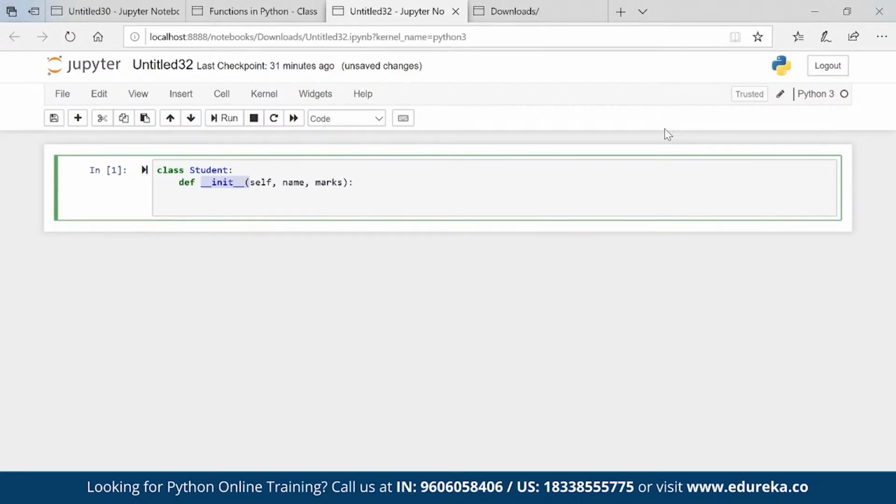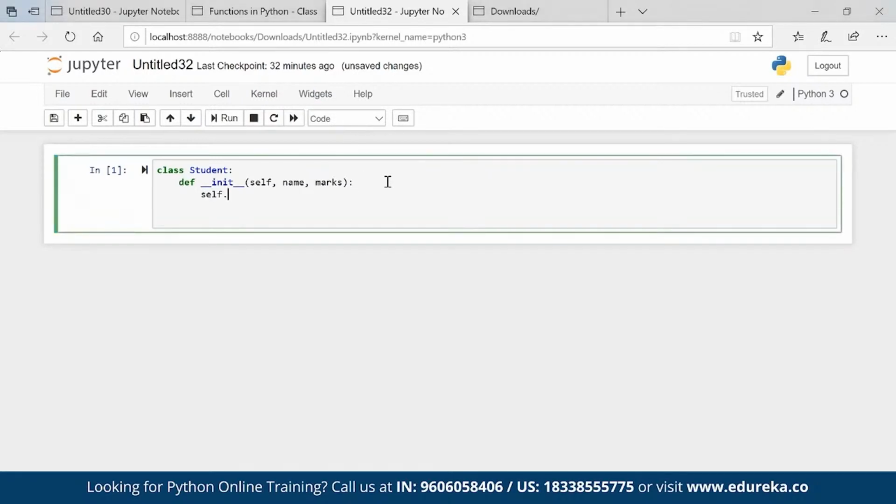Now, question arises, what is this self? Self is nothing but it is again an option to, let me create the entire code, then it will make more sense. So what I will do is I'll go ahead and call this entire code, and let's say I'll give some conditions here. For example, self dot name is equal to name.